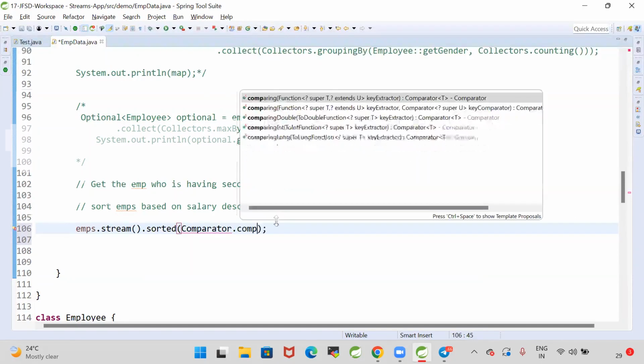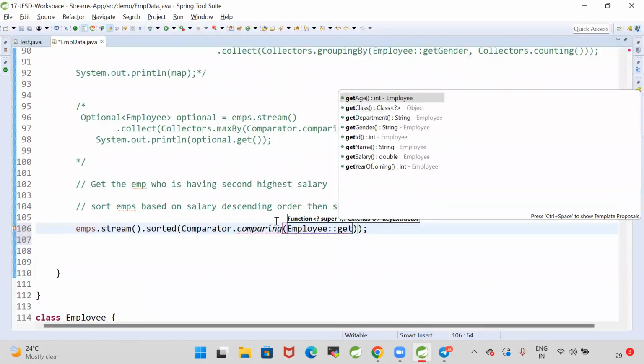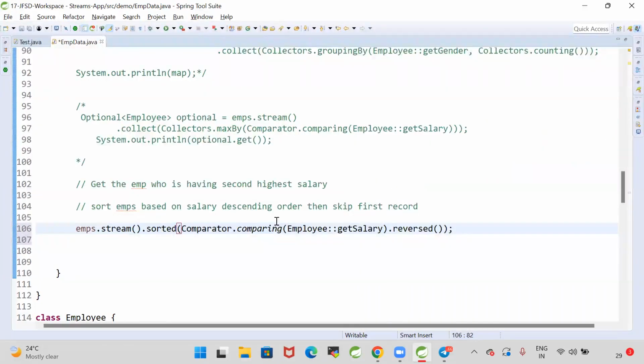Comparator.comparing(Employee::getSalary).reversed(). If I don't pass this parameter to sorted, it is going to sort the employees in ascending order. Now I want to customize it and sort the employees by comparing the salary in reverse order. So employees.stream().sorted(Comparator.comparing(Employee::getSalary).reversed()) is going to sort the employees based on the salary in reverse order.